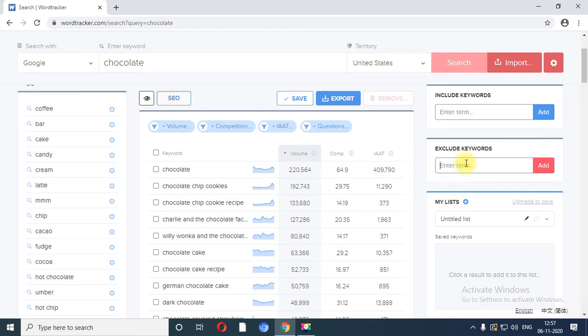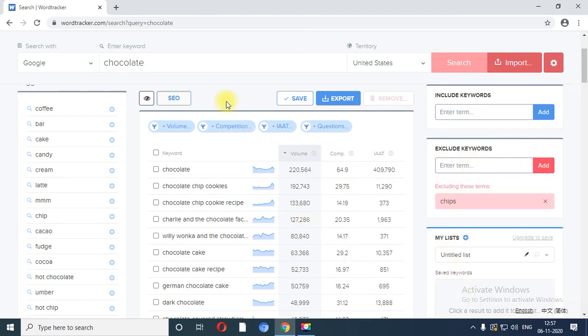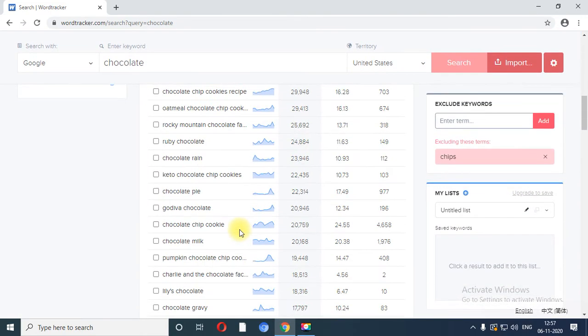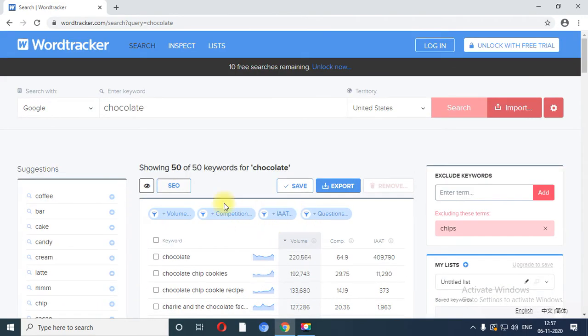And similarly, exclude means what? Any combination that I don't want to see can be considered as an exclude keyword. And right now I am going to use chips. So approximately 12 results are based on the chips keyword. So it will be removed from the results. So in this way you can use Word Tracker to search for a specific keyword.